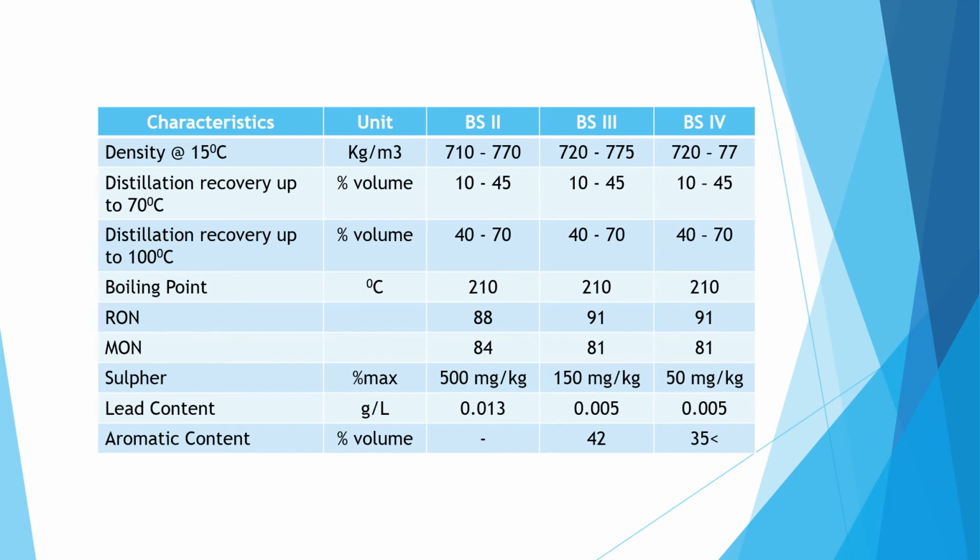For BS3 that is 0.005 gram per liter, and the value is also similar in case of BS4, that is 0.005 gram per liter. And the aromatic content for the BS2 cannot be found, but BS3 is 42% of volume, and for the BS4 it is less than 35.